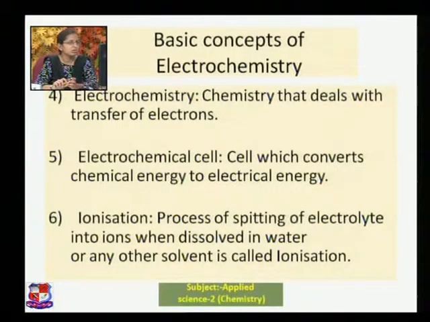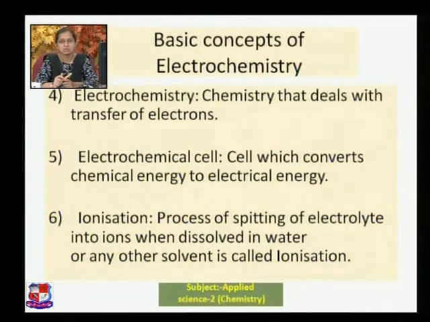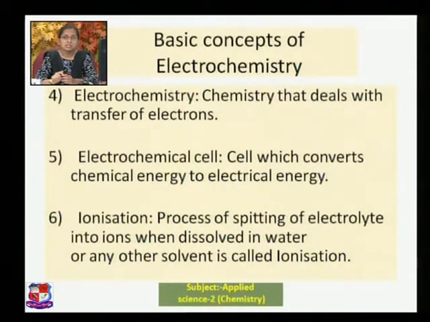Then we have seen the definition of electrochemistry, that is chemistry that deals with the transfer of ions. We are here studying how the electron transfer changes the role in the solution. Then we have seen the electrochemical cell, that is the cell which converts chemical energy to electrical energy, which is called an electrochemical cell.